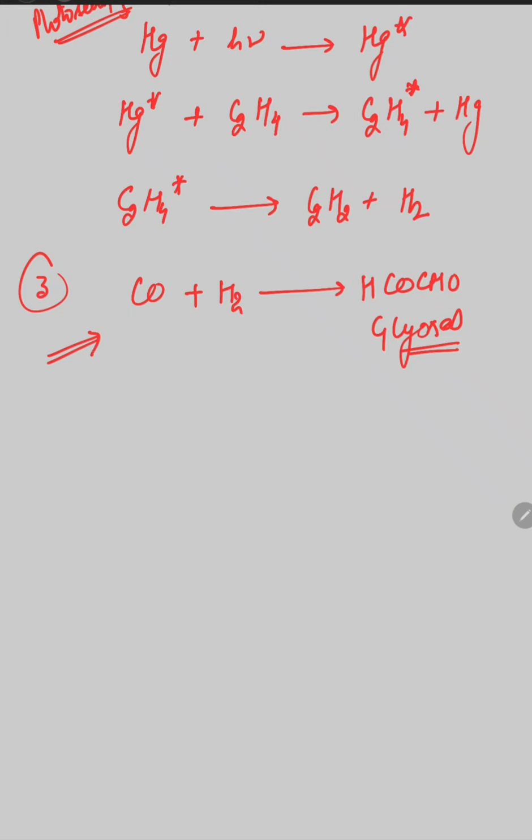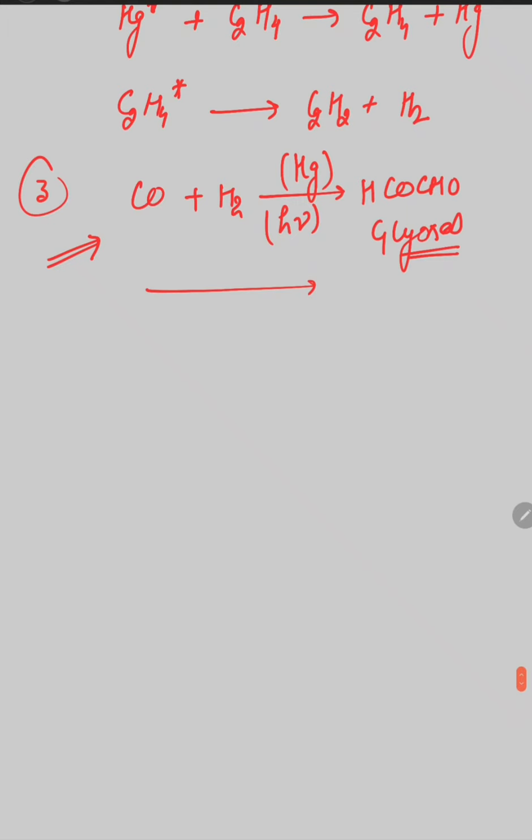So this reaction is also possible in the presence of mercury vapors. Okay. And light is necessary for this photochemical reaction. In the absence of mercury vapors, this reaction is not possible. Okay. Because when we fall the light on carbon monoxide and hydrogen, neither carbon monoxide molecule is excited nor hydrogen molecule is excited to the higher energy state. So to excite the reactant molecules, we are using a photosensitizer, mercury. In this reaction again, mercury acts as a photosensitizer.